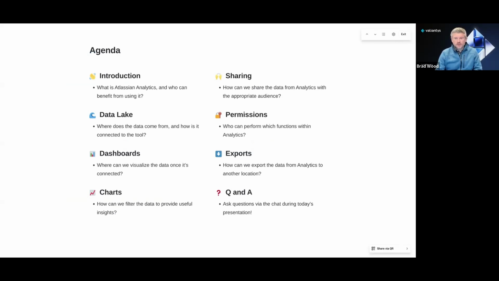We'll talk about charts, which is how we can filter the data to provide useful insights. We'll move on to sharing. How can we share the data from analytics with the appropriate audience? We'll talk about permissions, who can perform which functions within analytics. We'll cover exports. So how can we export the data from analytics to another location? And if time allows, we will do some Q&A at the end of the session here.